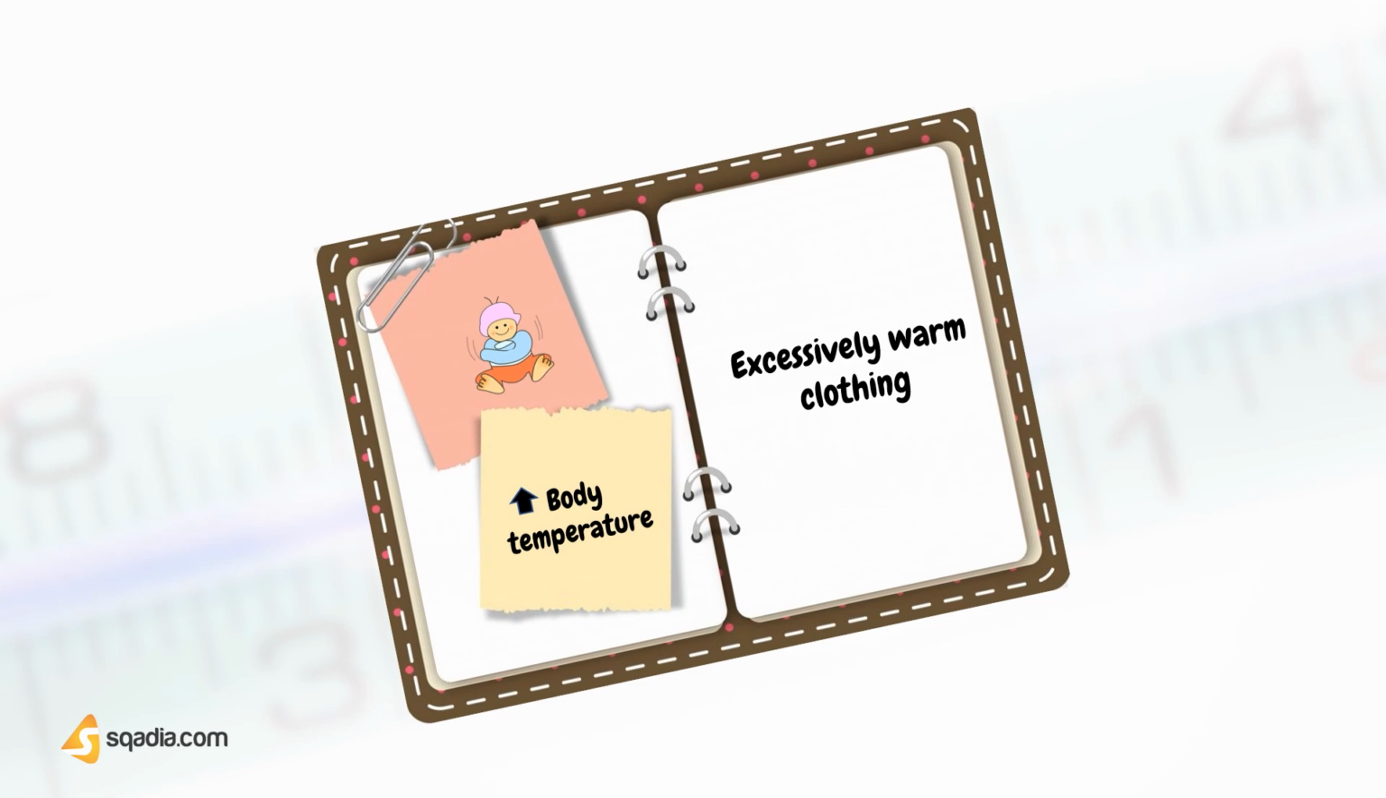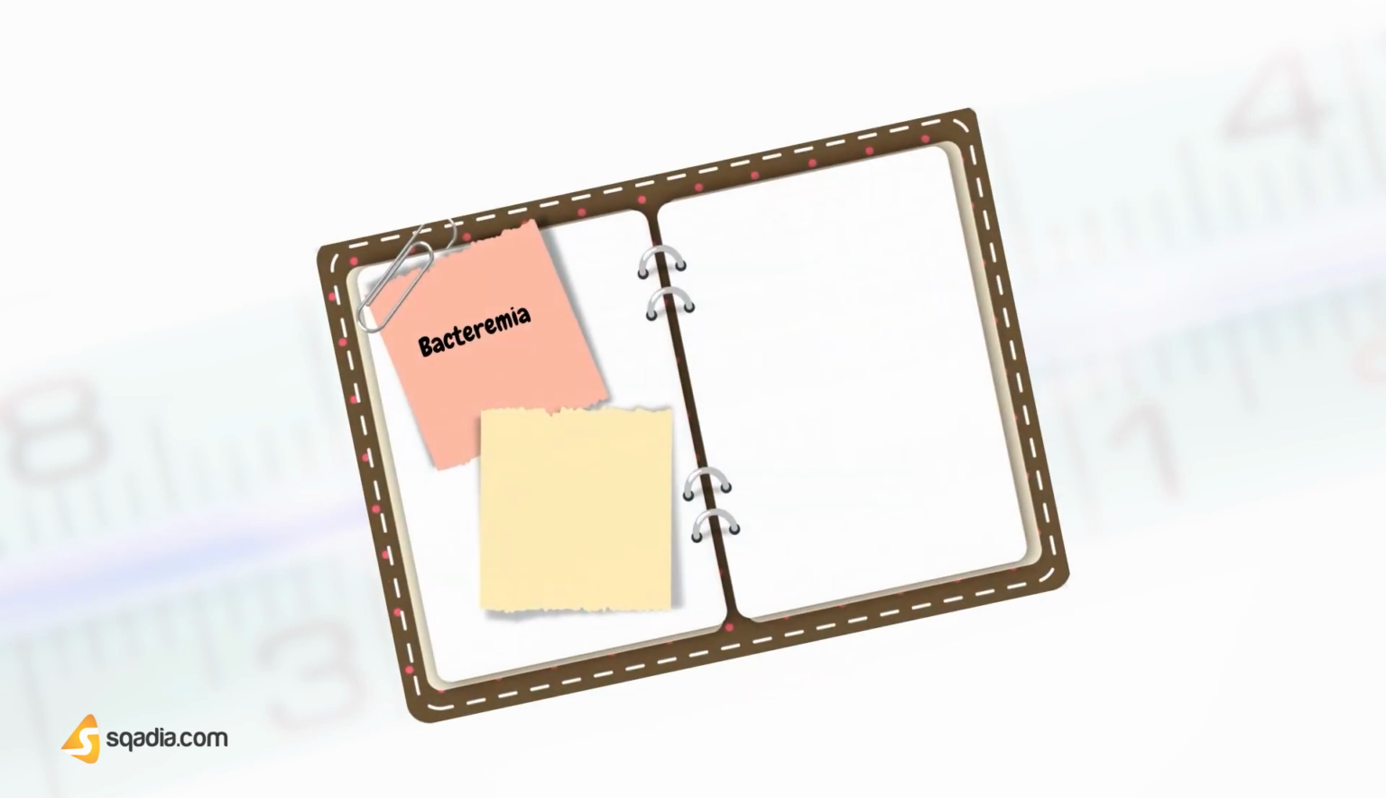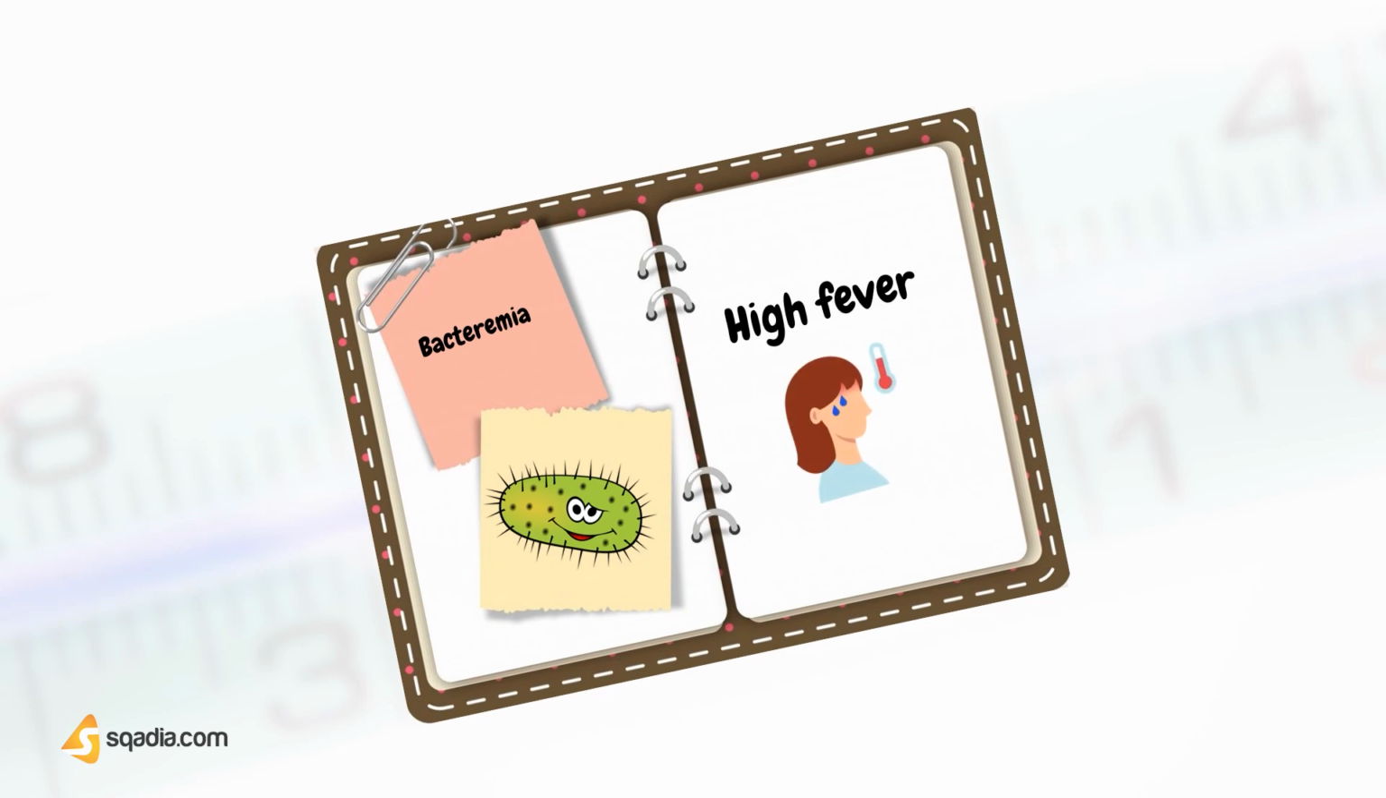The second cause of fever in children is bacteremia. What is it? Bacteria in the blood. What are its symptoms? It is common in children younger than 2 years, with high fever and no source of infection.